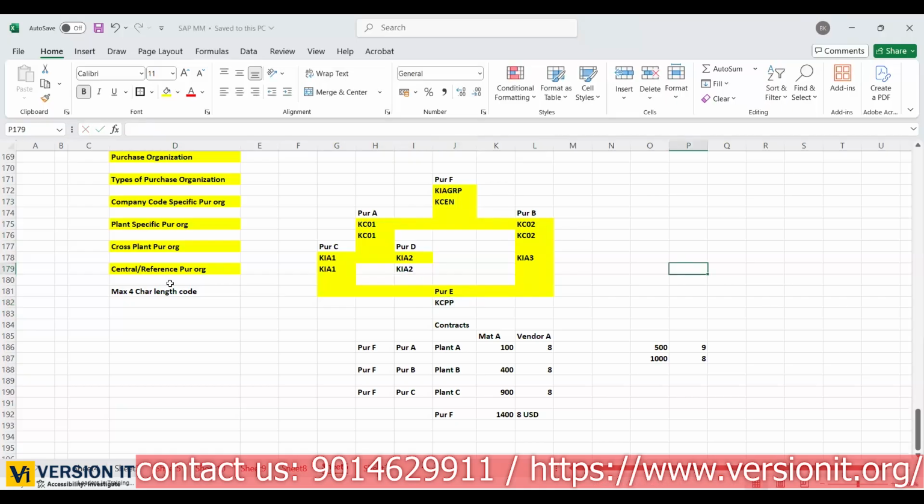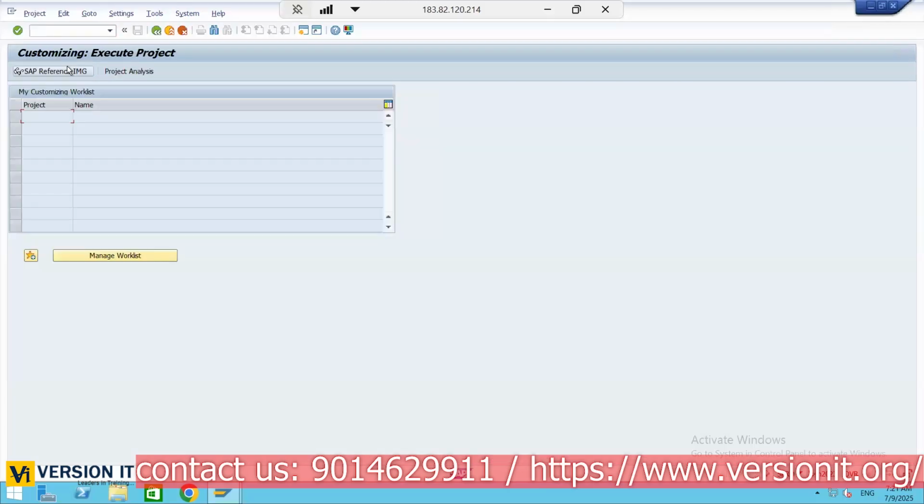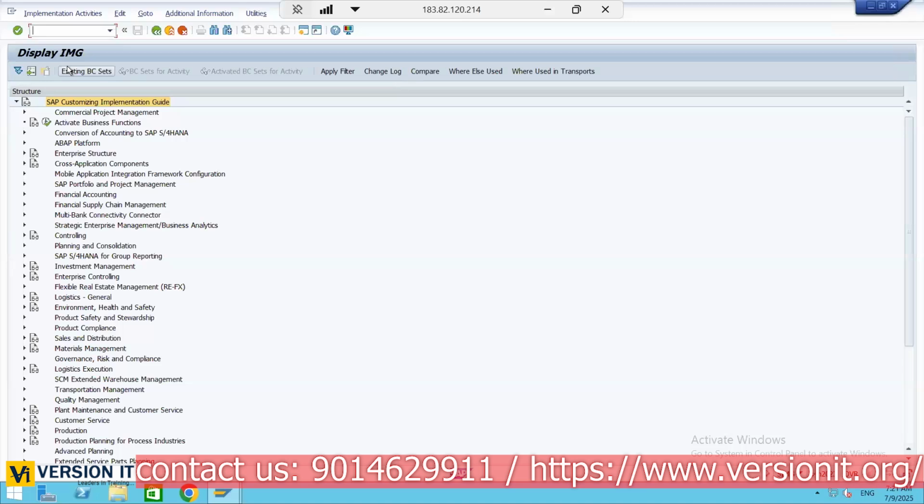Okay. So max 4 character length code. It can be numbers, letters, or alphanumeric. Okay, it can be any of these things. So let us see this setup in the SAP system. So SPRO implementation guide. Whatever the purchase organization we are discussing today, that is also part of our enterprise structure only.